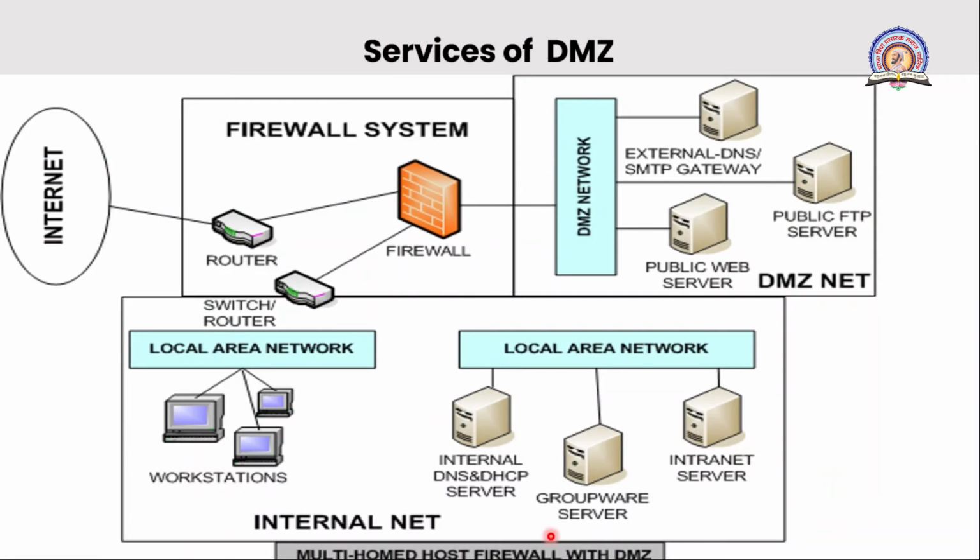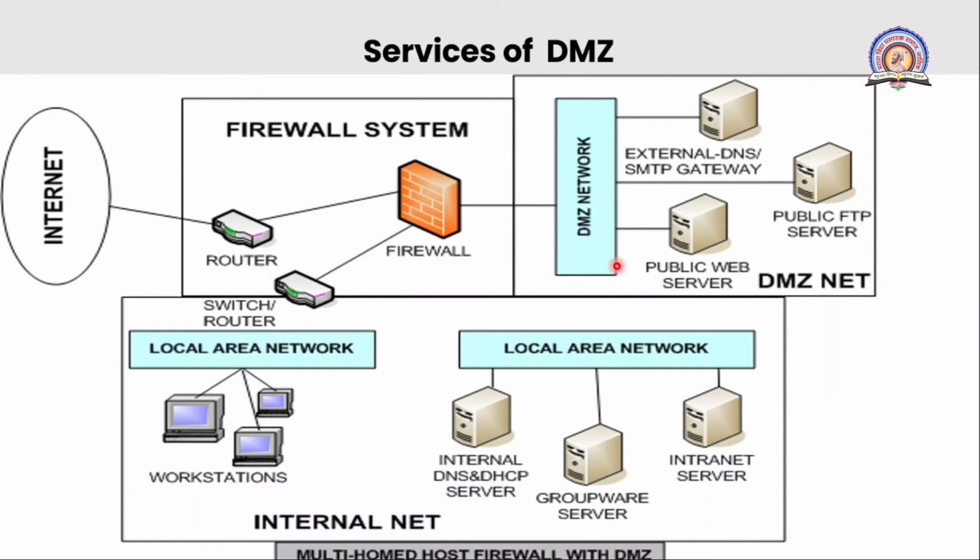After that we can see that the DMZ will provide services for the users. Which services are normally placed in the DMZ? See this diagram, which shows the structure of the DMZ. It provides the firewall system, then the DMZ net, and you can also provide the local area network, meaning your internal networks.